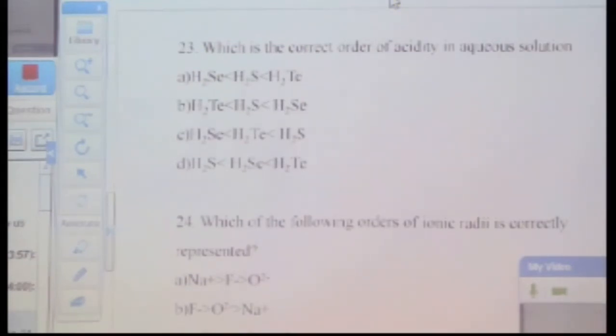Which of the following orders of ionic radii is correctly represented? Hydride, hydrogen and proton. How would you justify this trend? Okay, if I compare to the parent atom, an anion should have a greater size, but a cation should have a smaller size.